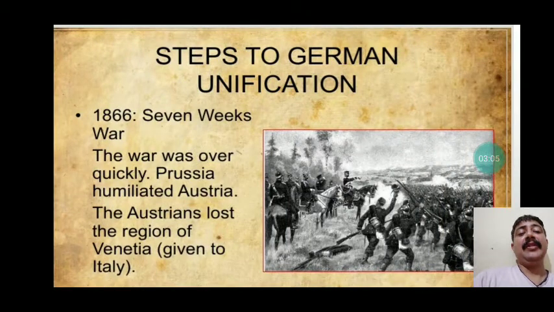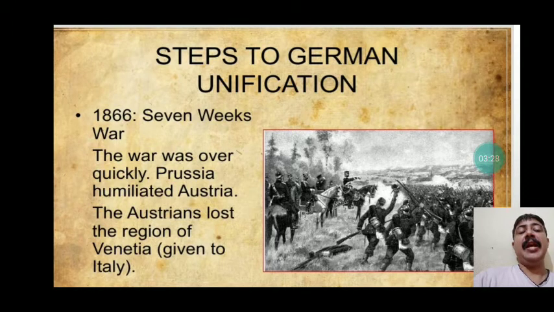So what were the steps? Various steps were taken. Basically, Germany was finally unified through war. As we already discussed, the war was going on between Austria and Prussia. All the time, they were in constant war with each other over domination of Germany. 1866, the Seven Weeks' War. The war was over quickly.